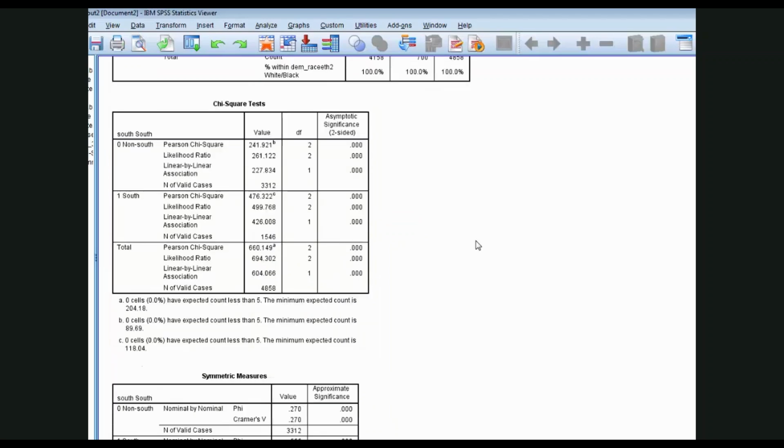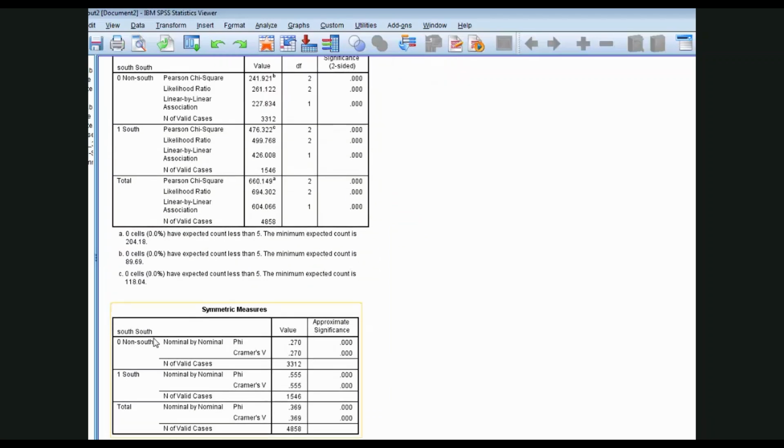We can see when we use Cramer's V, here is the value of Cramer's V for the non-South, 0.270, and for the South, 0.555. Now, Cramer's V does not have a PRE interpretation. It's not like Somers' D and some of the other measures. However, it does vary between 0 and 1, so it's particularly useful for control comparisons like this. We could report that yes, the relationship is moderate to strong in the non-South and quite strong in the South, as fits our interaction interpretation of the data.